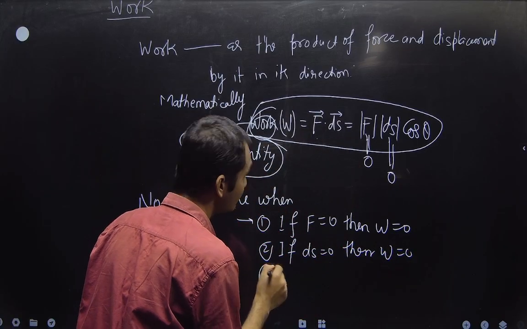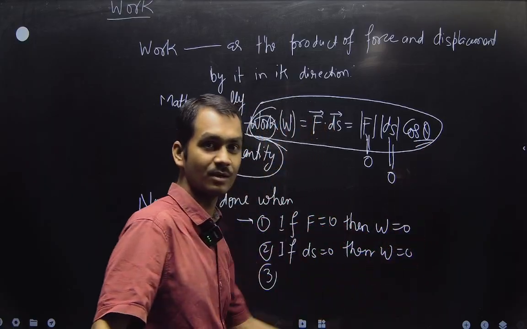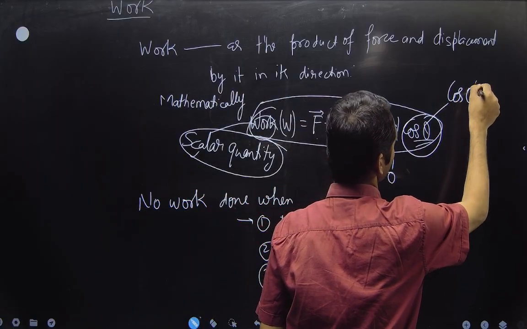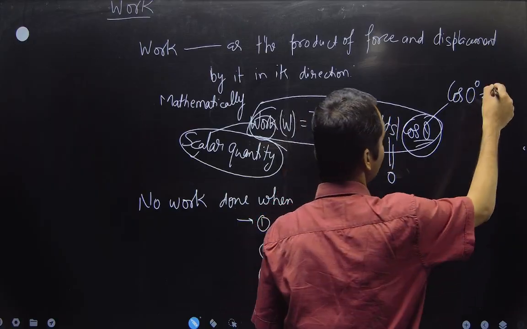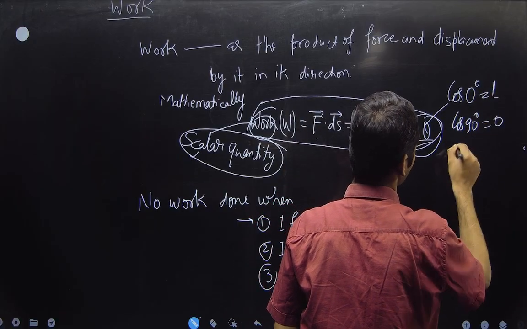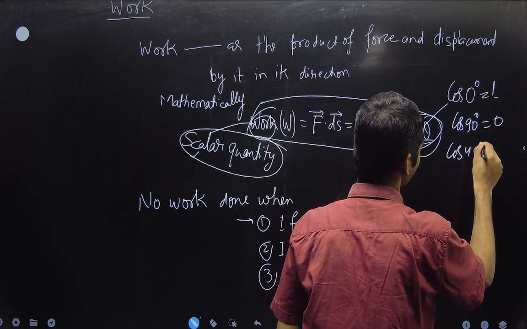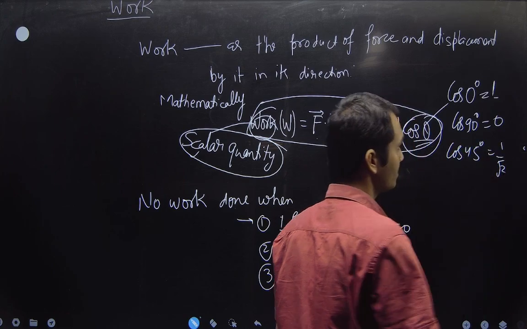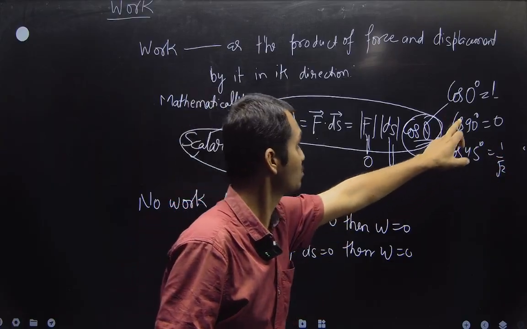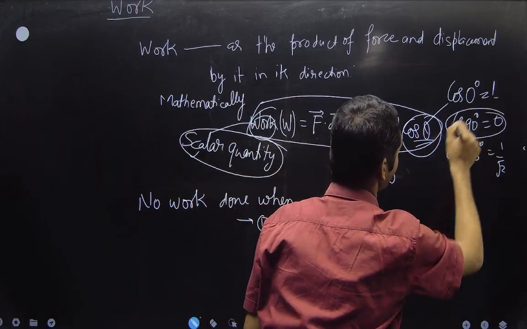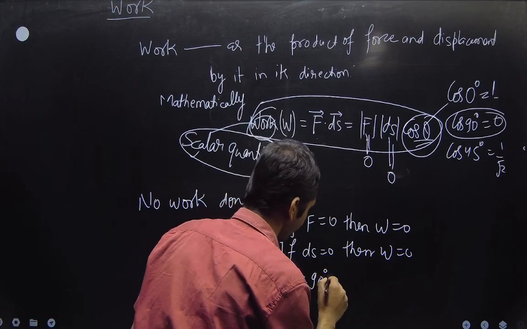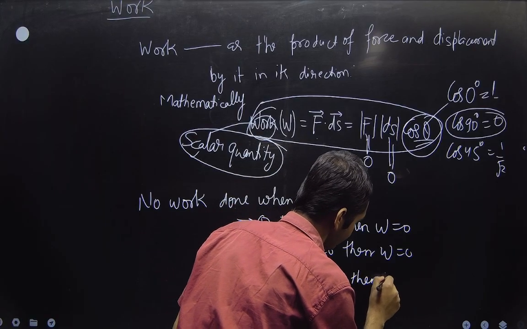Third condition: direction. The value of cos 0 is 1, cos 90 is 0, cos 45 is 1 by root 2. We have this table in mathematics. If the angle theta is 90 degrees, then work will be 0.